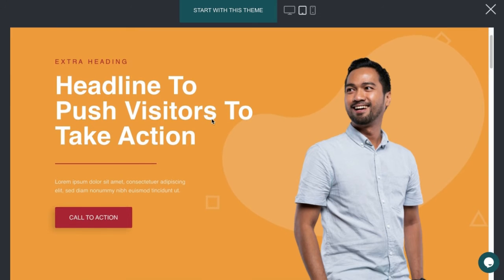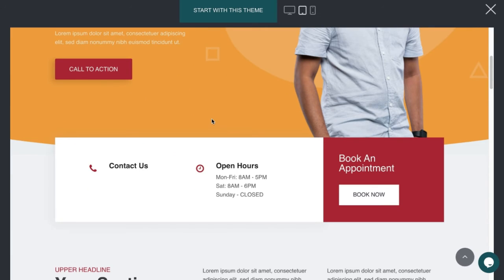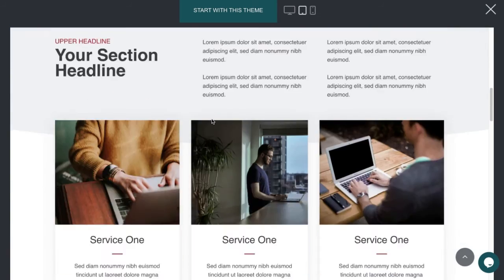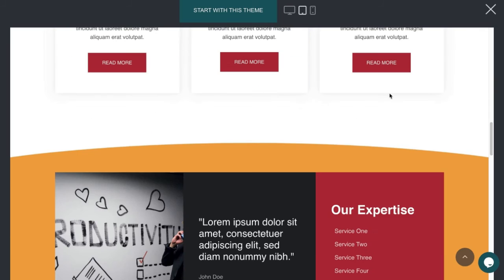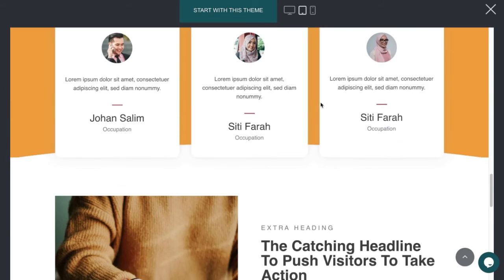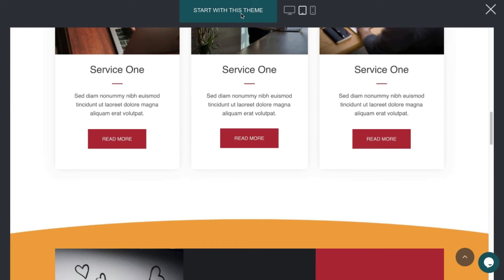In the upcoming modules, I will share with you how you can modify any template to fit any kind of business, because all our templates are universal. Alright, so if you are satisfied with this template, click start with this theme.